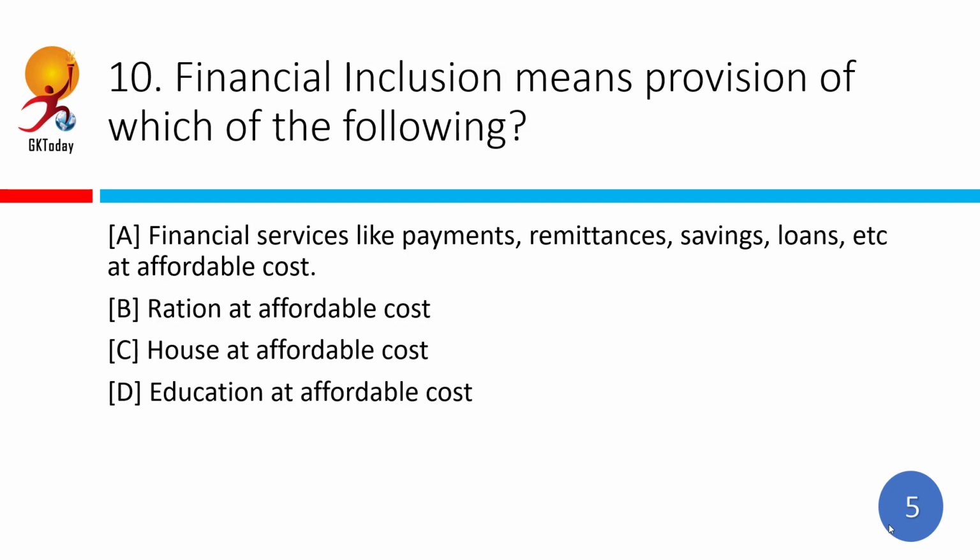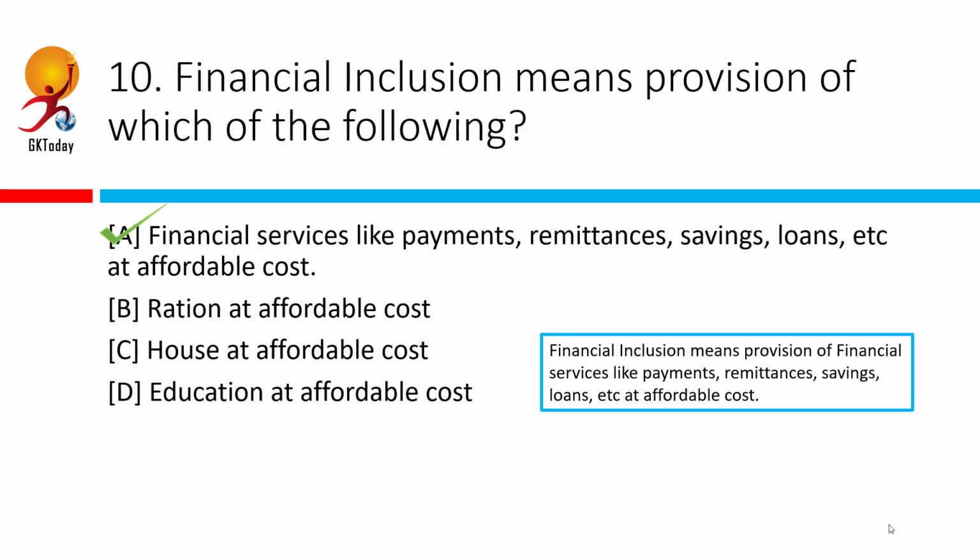Financial inclusion means provision of which of the following? Correct answer is financial services like payments, remittance, saving, loans, etc. at affordable cost. So financial inclusion is basically the idea that any person, no matter how poor or how rich, should be able to walk into a bank and save their money or take part in any insurance or banking service as they wish. And they should have banks available to them whenever they need. So that is the main idea of financial inclusion, to bring people back to mainstream banking.